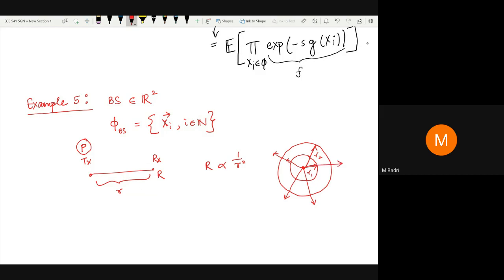Now with r, the surface area of the spheres increases as r squared. So if we are considering the amount of energy per unit area per unit time, obviously, if the energy is constant and the area is increasing by r squared, the energy crossing per unit area is decreasing by r squared.